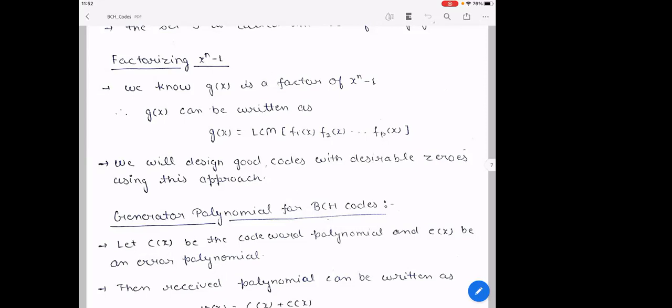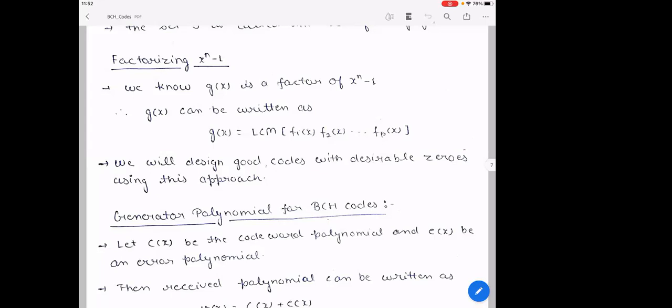Now you are taking the LCM of these. These are all dividing x power n minus 1, right? If I take the LCM of them, that also divides x power n minus 1 or not? That also divides. See, I'm taking two numbers, so they both are dividing some number.